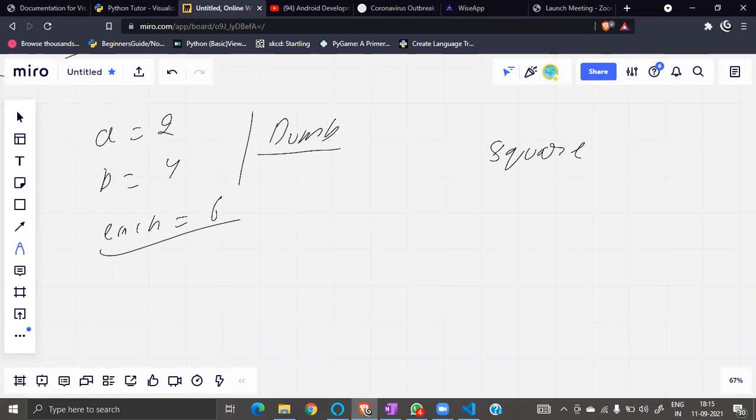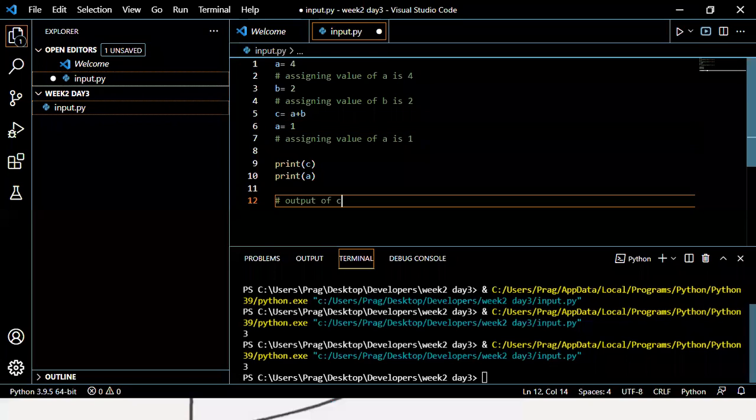Square is what? Square means a into a is the square of a, right? I can say that 5 into 5 equal to 25. It's the square, correct? How can I make a program for square?